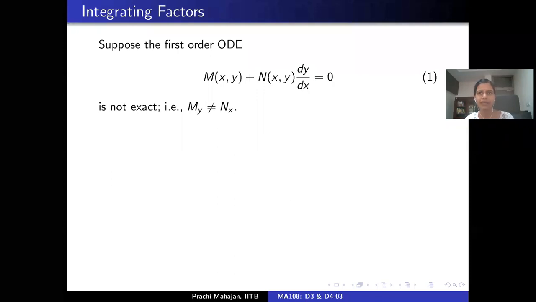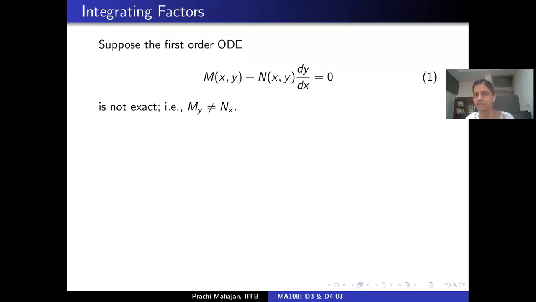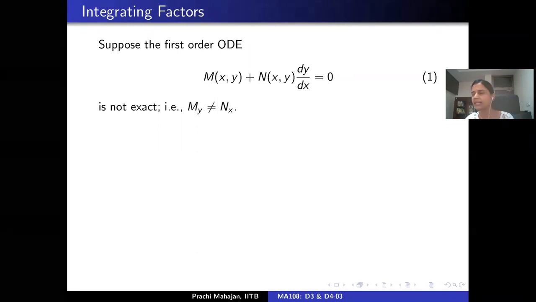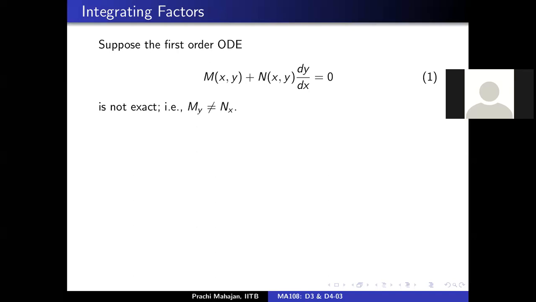So exact implies closed, right? So if something is not exact, then does that always imply that it cannot be closed? No, ma'am. So why can I say that the derivative of M with respect to y is not equal to the derivative of N with respect to x?